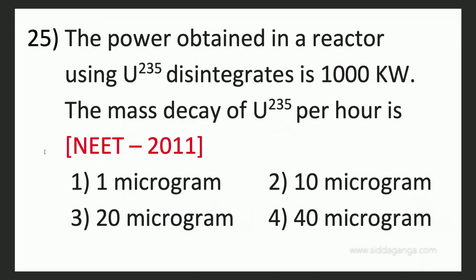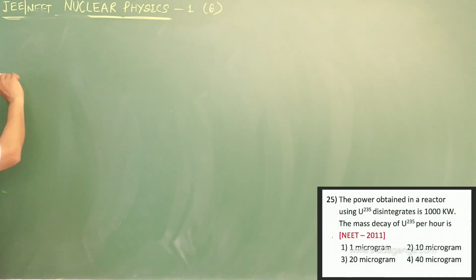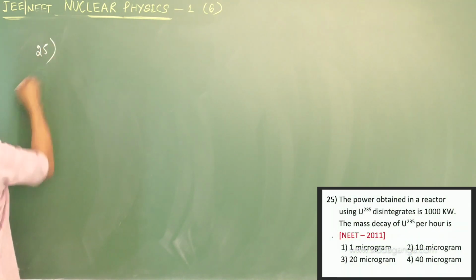Can take next, NEET 2011. The power obtained in a reactor using uranium-235 disintegration is 1000 kilowatt. The mass decay of uranium-235 per hour is? So again it is question number 25.